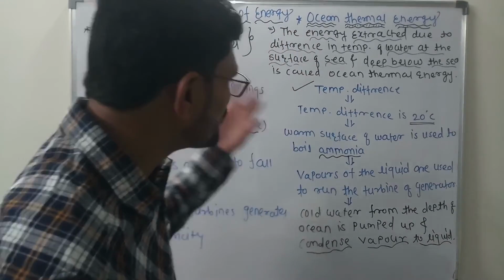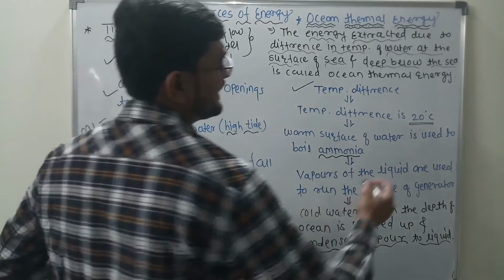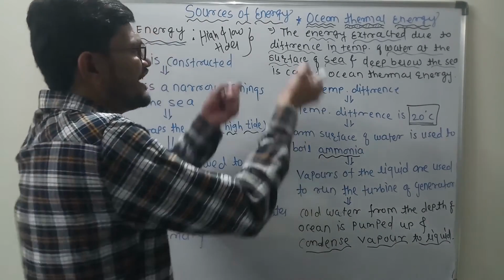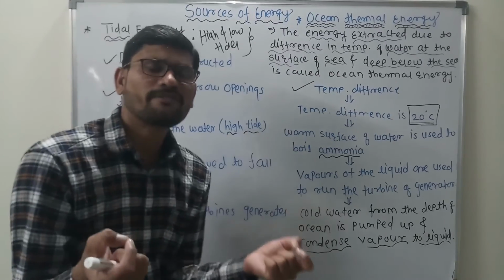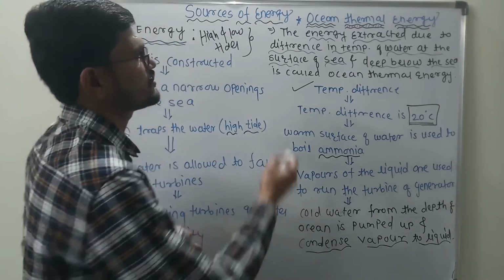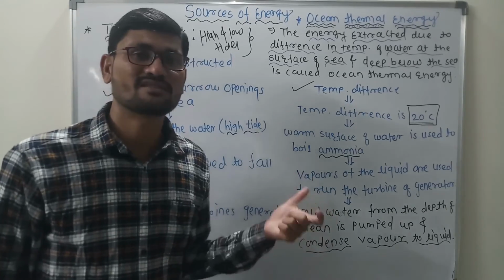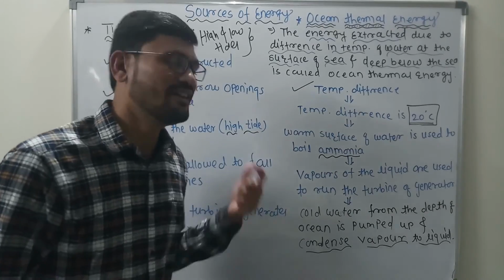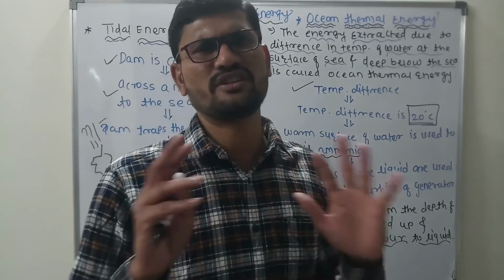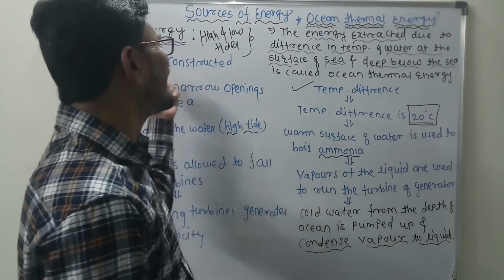Clear? The main disadvantage of ocean thermal energy is that we need to maintain this temperature. To generate electricity in ocean thermal energy, the temperature difference should be 20 degrees Celsius. That is the drawback, the disadvantage of ocean thermal energy. The rest of the things are okay. The basic parameter where we can lag in extracting energy from the ocean is that we require the temperature difference, no doubt. Getting what I'm saying? This is the tidal energy and ocean thermal energy.